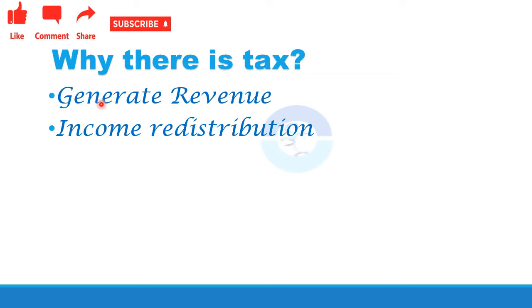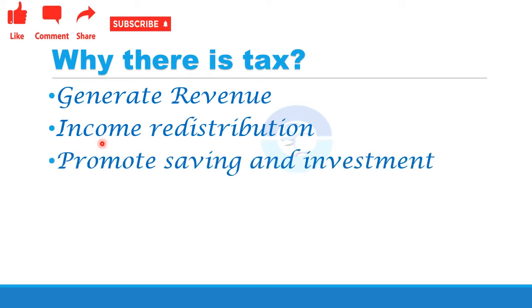What do you mean by income redistribution? That means a person who earns high income is being taxed, and this taxed amount is being redistributed to the person who is earning less. That is income redistribution. I am explaining in simple terms so that you could understand very well.